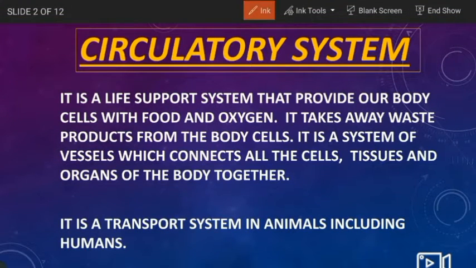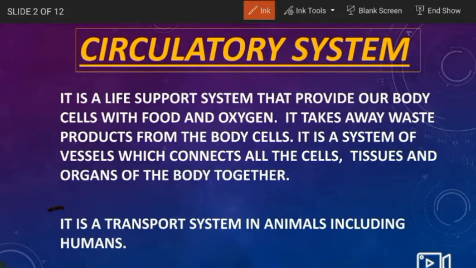So circulatory system is a life support system that provides our body cells with food and oxygen. It takes away waste products from the body cells. It is a system of vessels which connects all the cells, tissues and organs of the body together. It is a transport system in animals including humans.